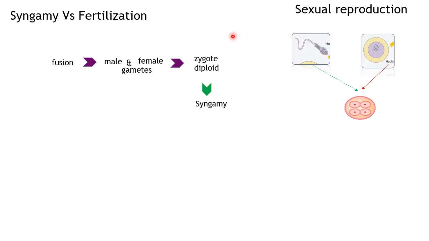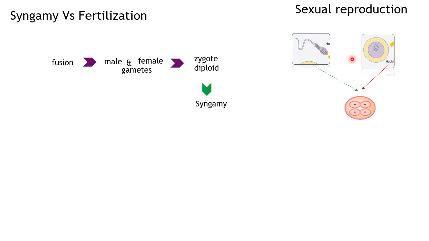The 46 chromosomes is known as diploid. So the sperm, a haploid cell, carries 23 chromosomes from the father. Now let's see this egg cell again. This also has 23 chromosomes from the mother, so it is also known as a haploid cell.